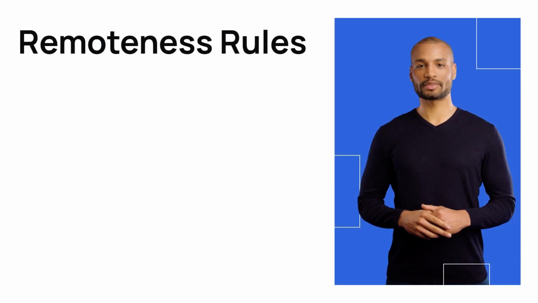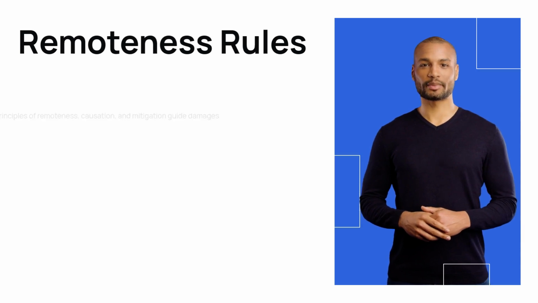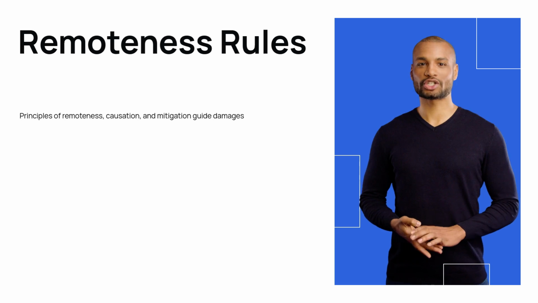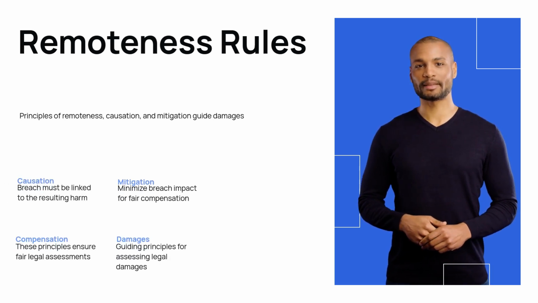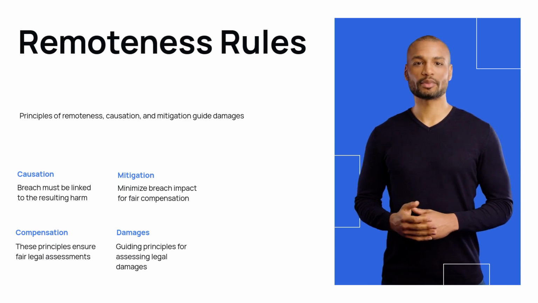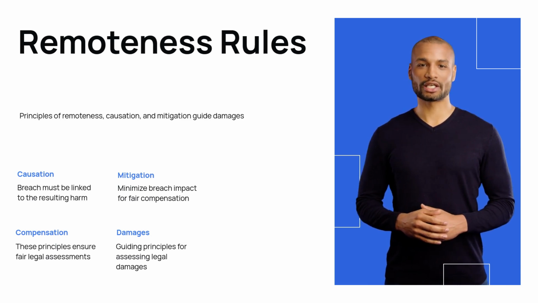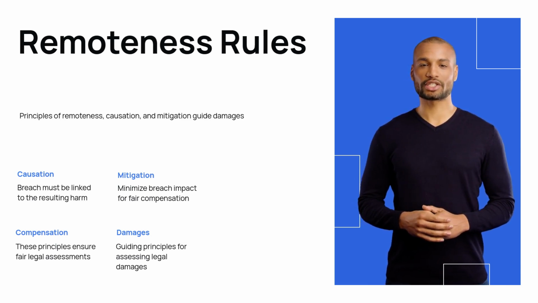Damages are subject to principles of remoteness, causation, and mitigation. Remoteness tests the link between breach and loss. Causation examines if the breach caused the harm. Mitigation requires minimizing the impact of a breach. These principles ensure fair compensation. They guide legal assessments of damages.